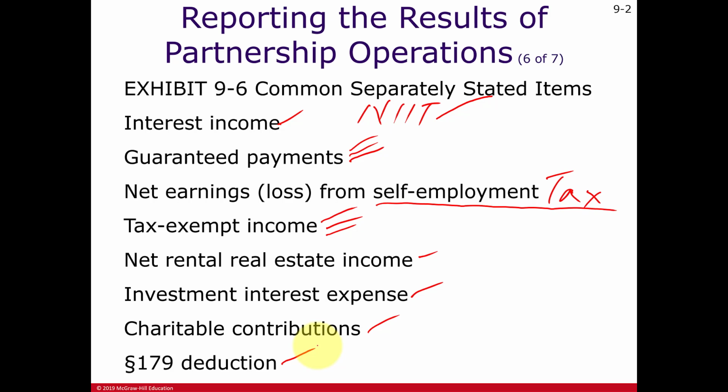Remember the Section 179, first year depreciation. This is not the bonus one now. This is 179. And it's subject to limitations, both here at the partnership level and also the partner level. So again, we need to communicate this information to the partner so they can determine limitations at their level. Let's kind of visualize all of this here.